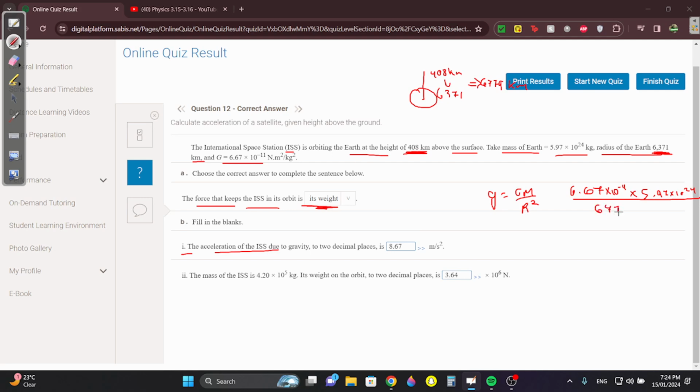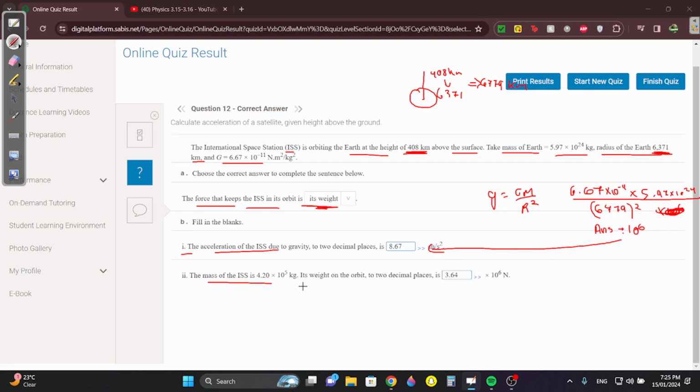Okay, what you have to do is, since we're talking about squared, you have to put this squared, obviously r squared, and then you have to multiply in the denominator by 10 power 6. So you have to divide by 10 power 6 at the end. I know when I'm putting times 10 to the power 6 directly, it gives me a calculator error. So I suggest you just solve it without the 10 power 6, and then after that do the answer divided by 10 to the power 6. Okay, and you should get 8.67 meters per second squared.